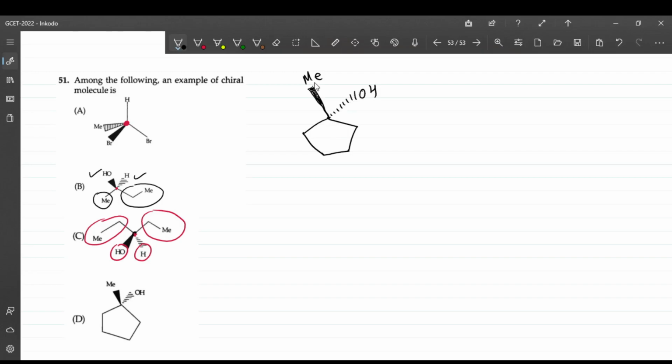So these two groups are different, but these two groups are the same, right? We are going to call these the same groups, similar groups. That's why this is not a chiral center. There is no carbon which will have all the groups different. So the answer is option B, which is a chiral compound, means optically active compound.